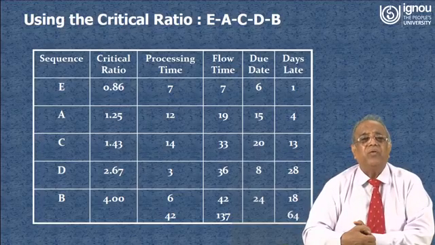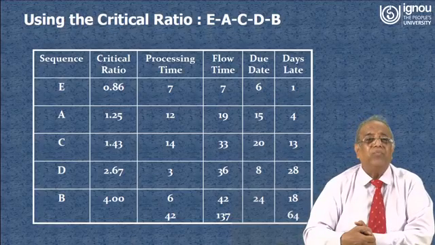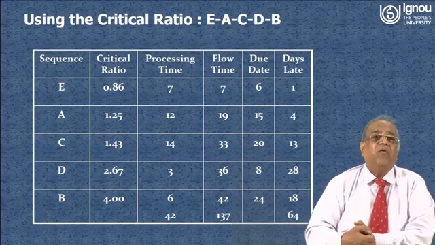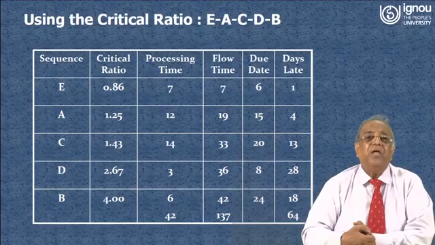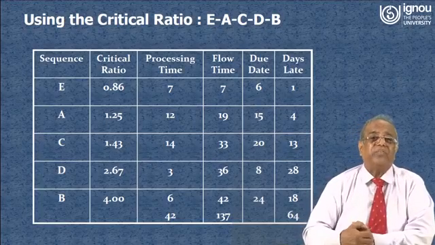So 15 by 12 is 1.25, that's why that is the next sequence, and the next job will come after that, because the due date is 20 divided by 14, that is 1.43. So the next higher value of critical ratio. Like that we have got the sequence on the basis of critical ratio. Critical ratio is defined as due date divided by processing time.